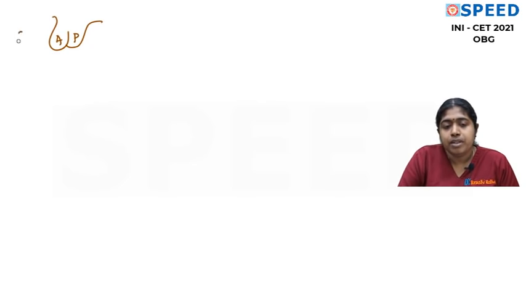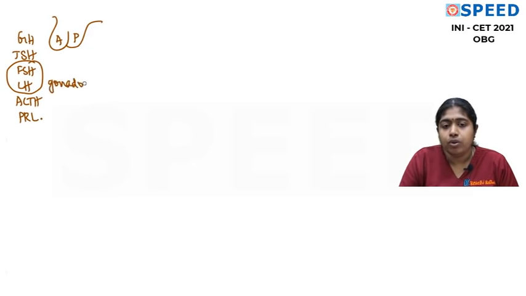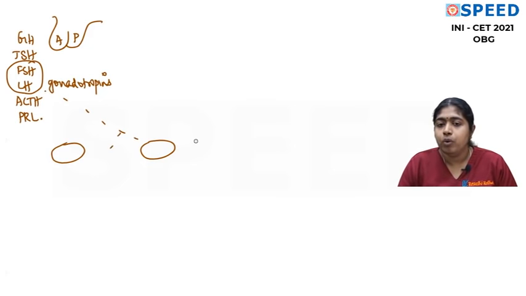The anterior pituitary secretes growth hormone, thyroid stimulating hormone, FSH, follicle stimulating hormone, luteinizing hormone, adrenocorticotrophic hormone and prolactin. Is that okay? Now follicle stimulating hormone and luteinizing hormone, since they act on the gonad, are called gonadotrophins. You all know that. And they act on what? They act on the ovary. Now these act on the ovary and make the ovary produce what all hormones? Ovary produces estrogen, progesterone.